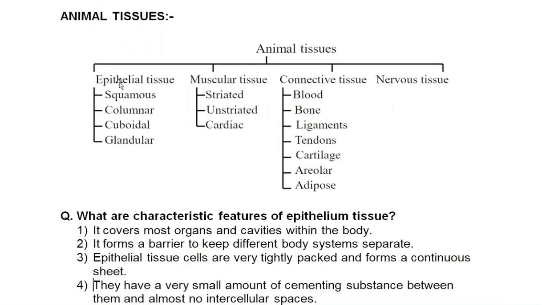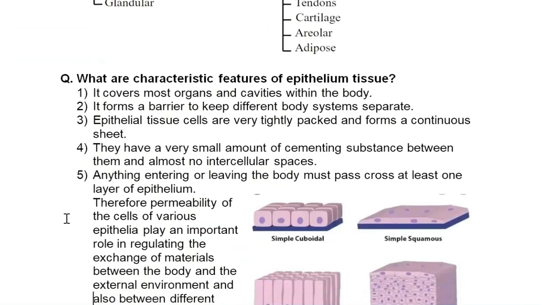We have four types of tissues: epithelial, muscular, connective, and nervous. In epithelial, we have further classifications: squamous epithelium, columnar, cuboidal, and glandular epithelium. Then we have three types of muscles: striated, unstriated, and cardiac muscles. Connective tissue includes blood, bone, cartilage, tendon, ligament, areolar, and adipose connective tissue. And then we have nervous tissue. First of all, we are going to start with characteristic features of epithelial tissues.